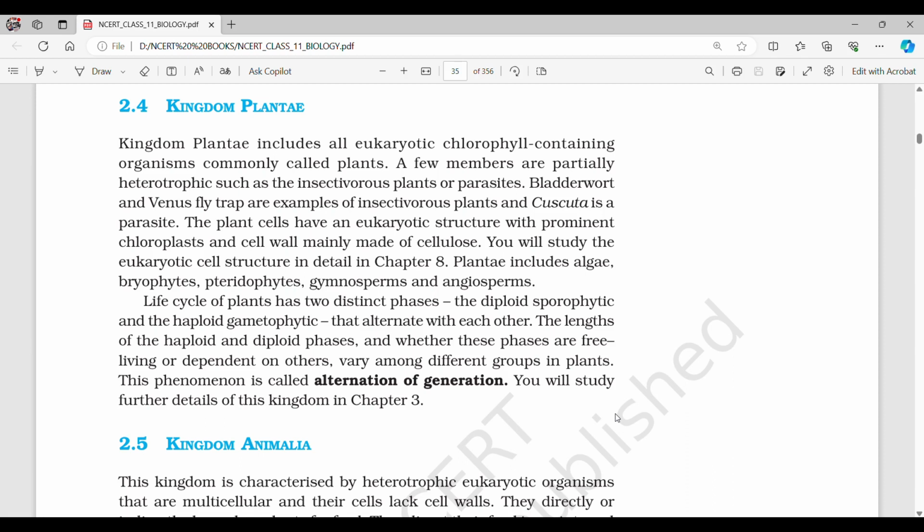Plantae includes algae, bryophytes, pteridophytes, gymnosperms, and angiosperms. The life cycle of plants has two distinct phases, the diploid sporophytic and the haploid gametophytic, that alternate with each other. The lengths of the haploid and diploid phases, and whether these plants are free-living or dependent on others, vary among different groups of plants. This phenomenon is called alternation of generation. You will study further details of this kingdom in Chapter 3.